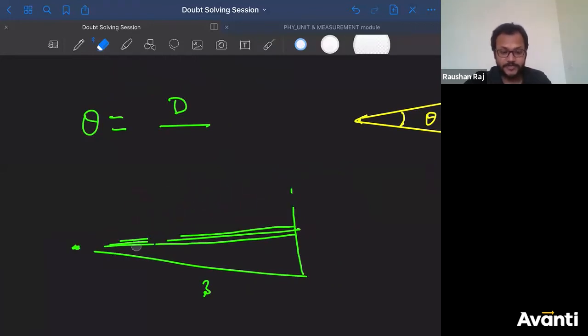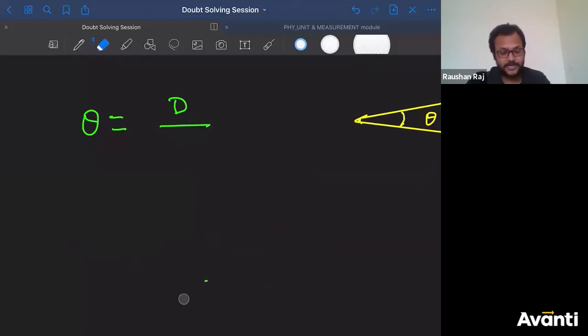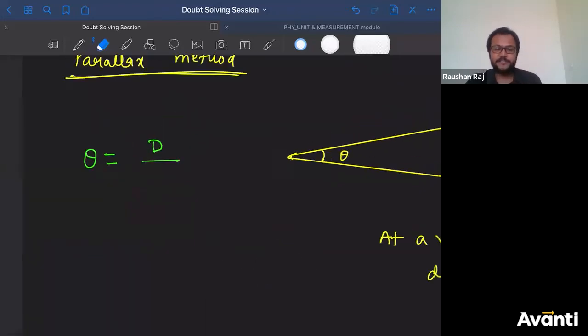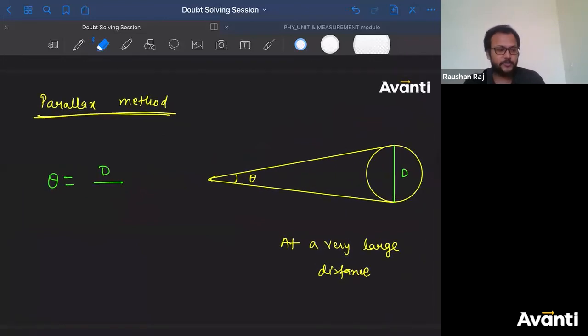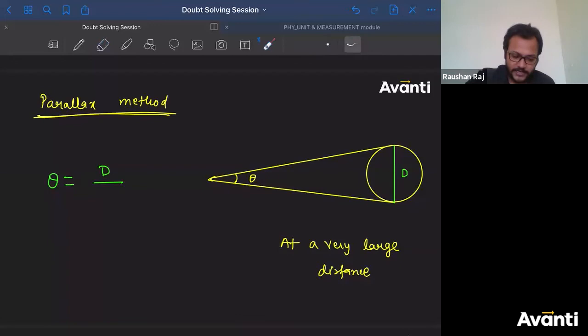They're not exactly equal, but they're approximately equal. You can assume that they are equal. They're not exactly equal. There will be some differences, but the difference will be so small corresponding to other lengths that we can consider they are equal. So here I can say that if I draw a line here, since this theta is very small, theta is very small.